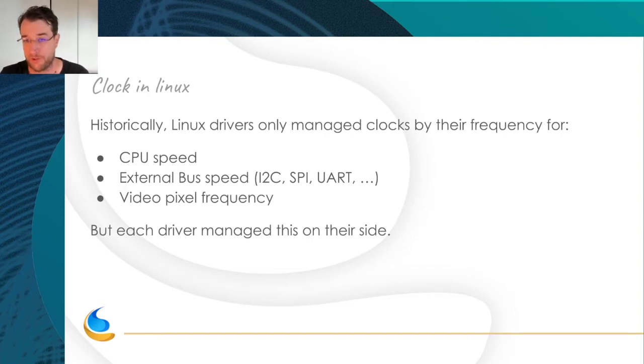They had hard-coded in the driver that this device can do, for example, 100 kilohertz for I2C and so on, and they had to calculate the clock locally inside the divider or the mux, knowing the input was this one and so on. Each driver managed its own clock inside. You couldn't really link a source clock with a function.